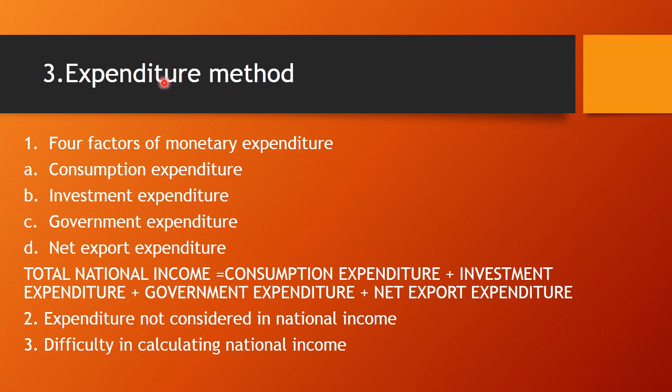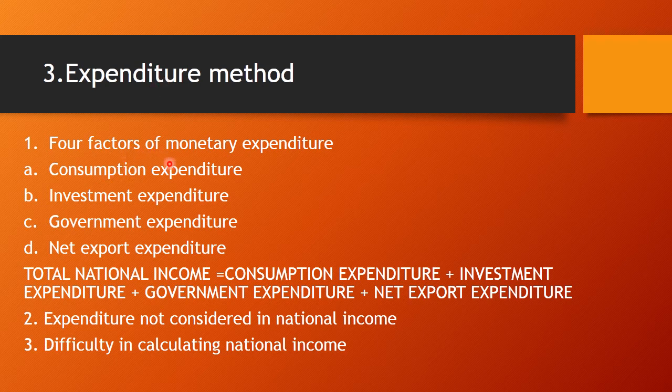Now, the expenditure method. This method has been developed from the definition given by Fisher. That is, the national income is measured by summing up the total monetary expenditure incurred on goods and services by individuals, families, firms and governments during a year. So this method shows the assumption that income is equal to expenditure.